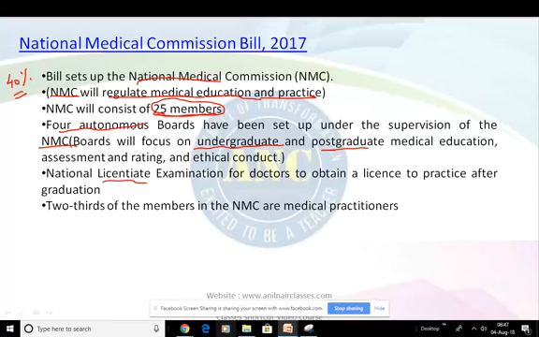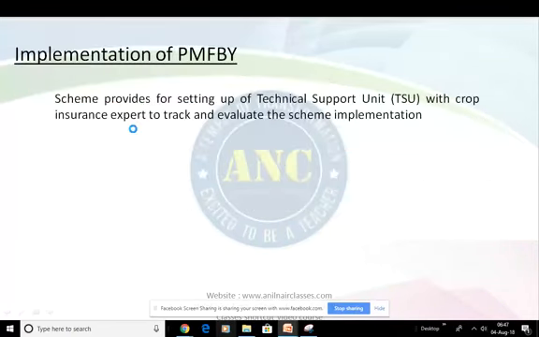Now, let us go to the next news. The next news is implementation of PMFBY. What is this PMFBY? The scheme provides for setting up a technical support unit with crop insurance experts to track and evaluate scheme implementation.